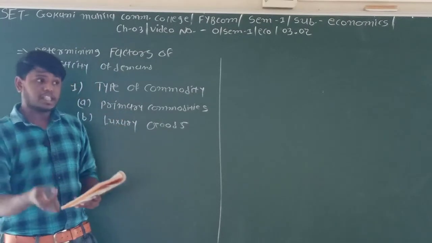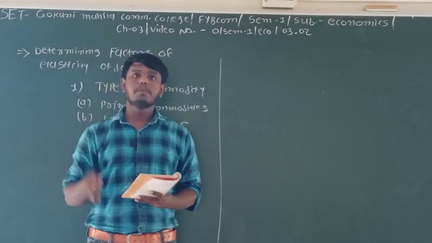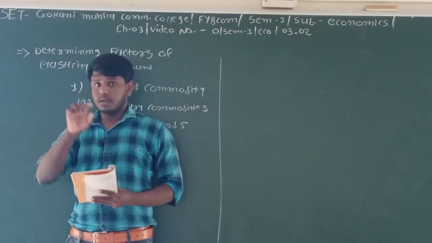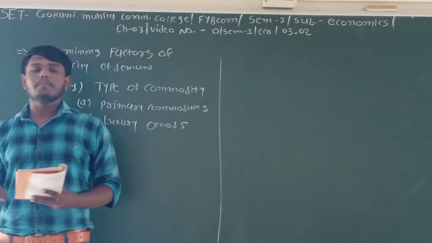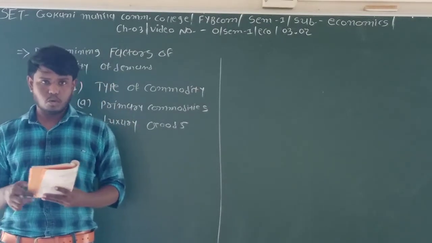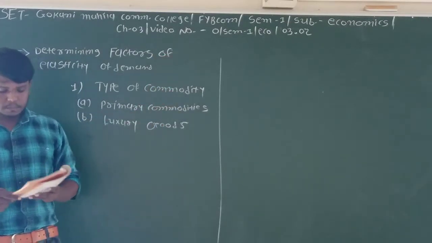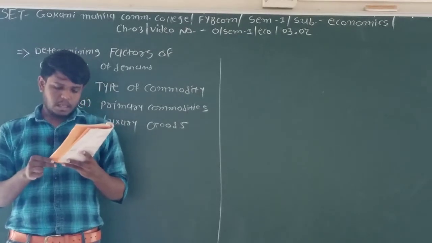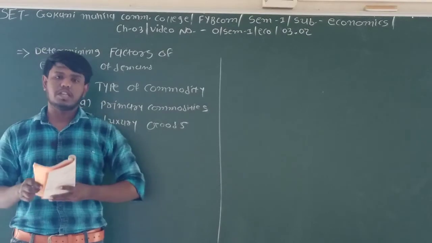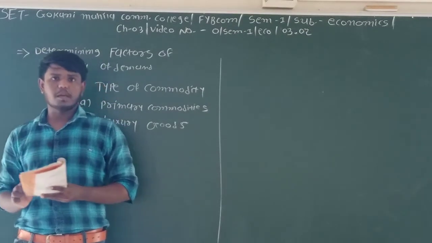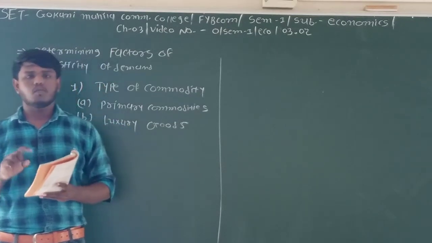But if we take the example of ordinary people, like all the job holders, all the common men, for them the Audi car or the BMW car is a luxury good. So according to the people, the type of goods also changes. Thus it can be said that the same thing can be a primary essential commodity or a luxury item. The thing could be the same, but the type of that good would be different for another person.